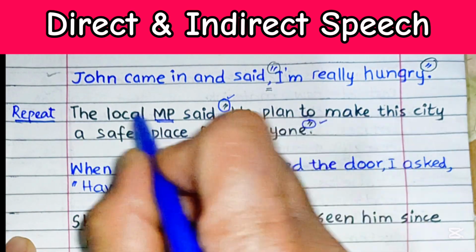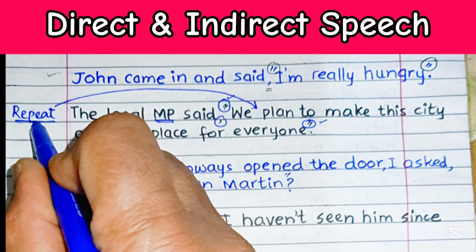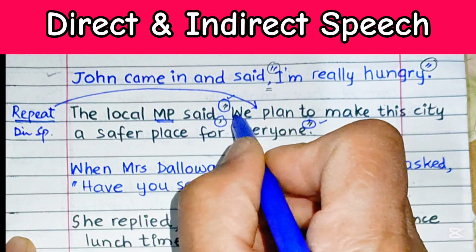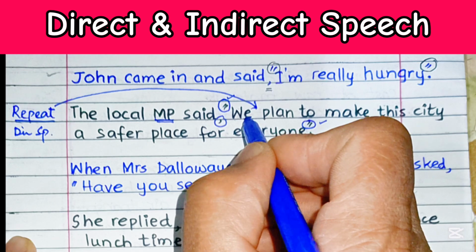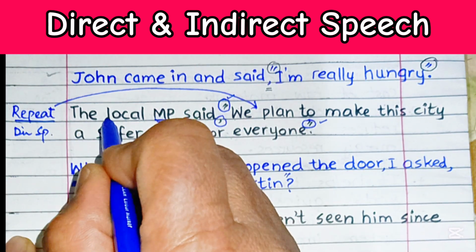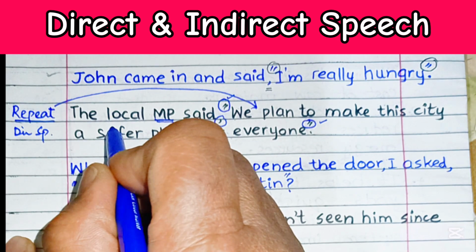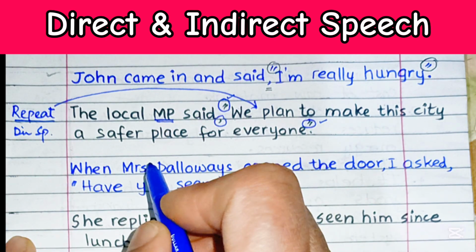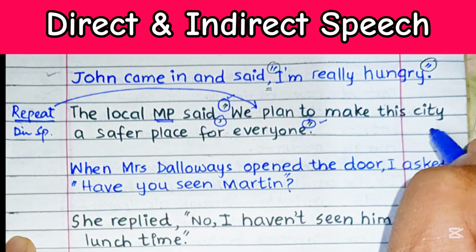So there is the local MP said. What did he say? That is being repeated, and this is called direct speech, because the actual utterance is being repeated by the narrator. As you can see, with direct speech, it is common to use the verb say.